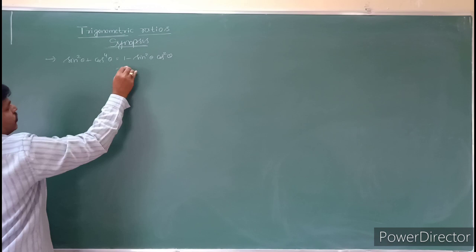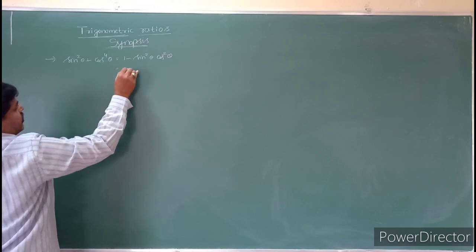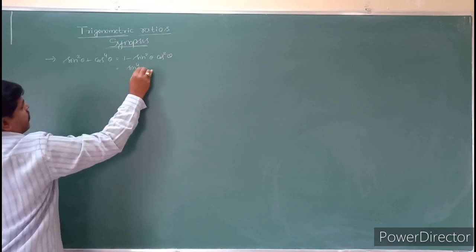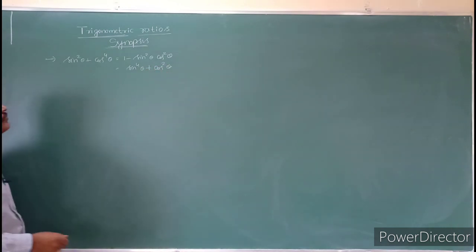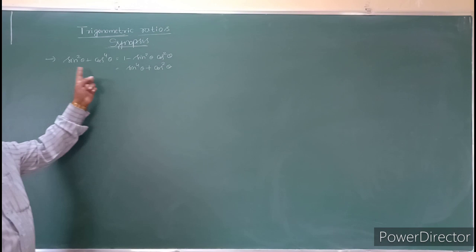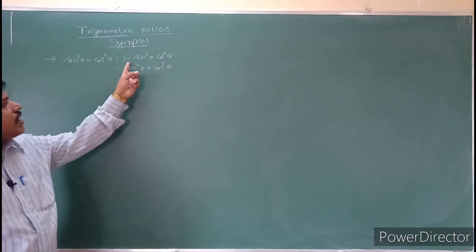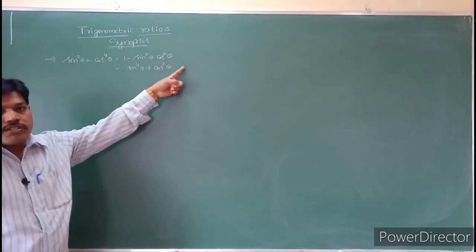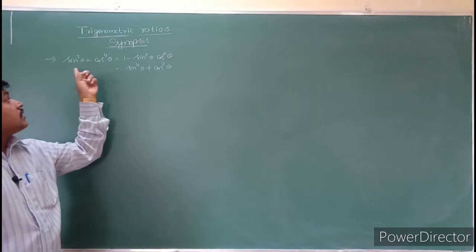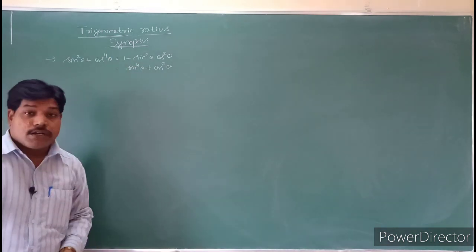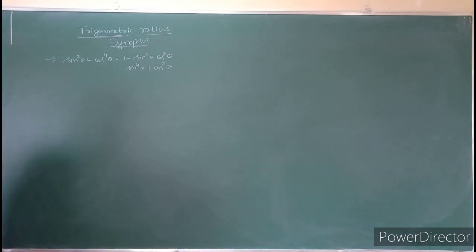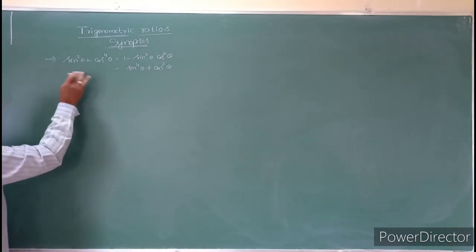That is also equal to sin power 4 theta plus cos square theta. So sin square theta plus cos power 4 theta can be written as 1 minus sin square theta into cos square theta, and sin power 4 theta plus cos power 4 theta can be written as sin power 4 theta plus cos square theta also. See this one, students, how to solve this.